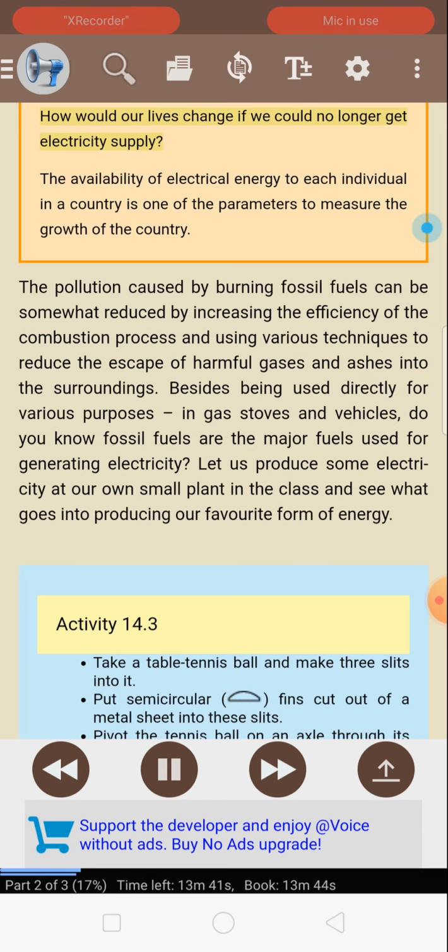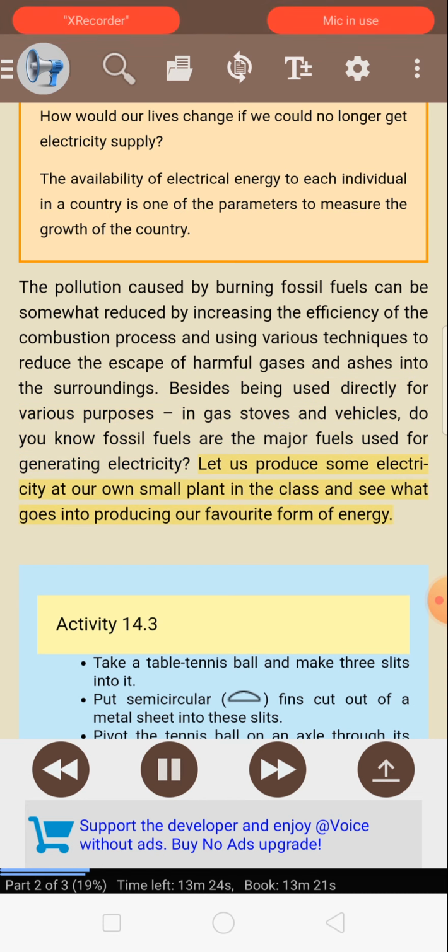Think it over. How would our lives change if we could no longer get electricity supply? The availability of electrical energy to each individual in a country is one of the parameters to measure the growth of the country. The pollution caused by burning fossil fuels can be somewhat reduced by increasing the efficiency of the combustion process and using various techniques to reduce the escape of harmful gases and ashes into the surroundings. Besides being used directly for various purposes, in gas stoves and vehicles, do you know fossil fuels are the major fuels used for generating electricity?